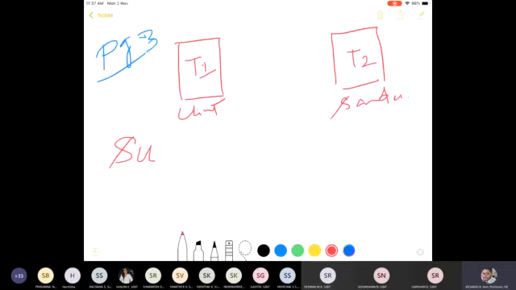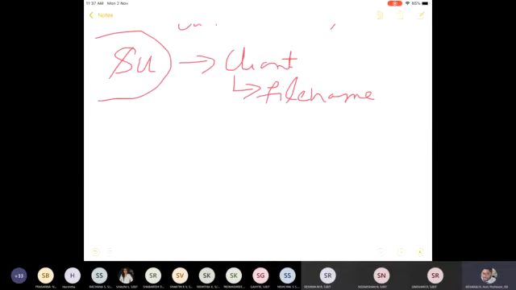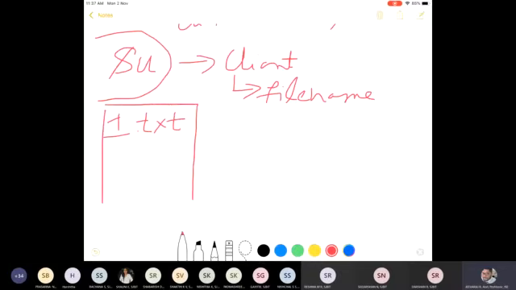Are you getting? The task of the third program is that in the client, you have to just give a file name. For example, in my system I will have one.txt. The one.txt file will be present, and the content of one.txt is something like AA, anything.